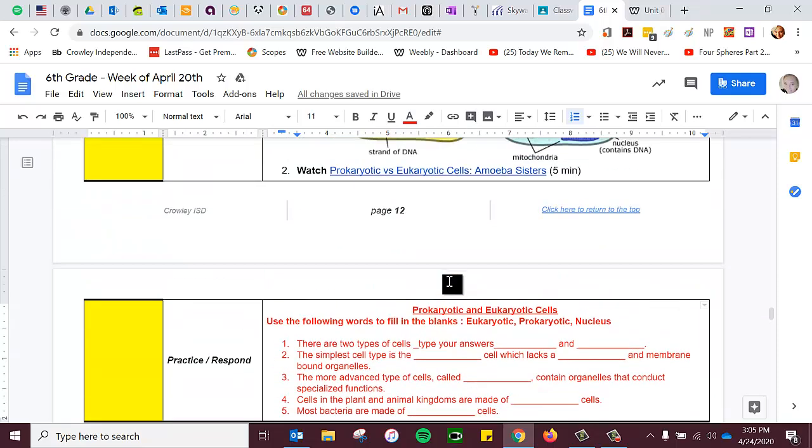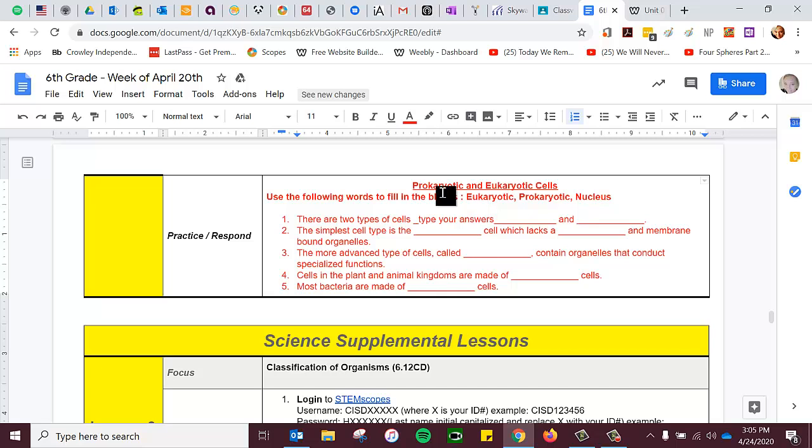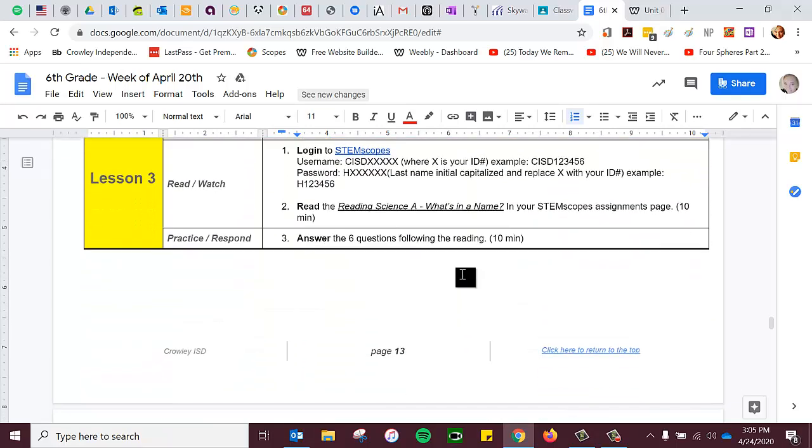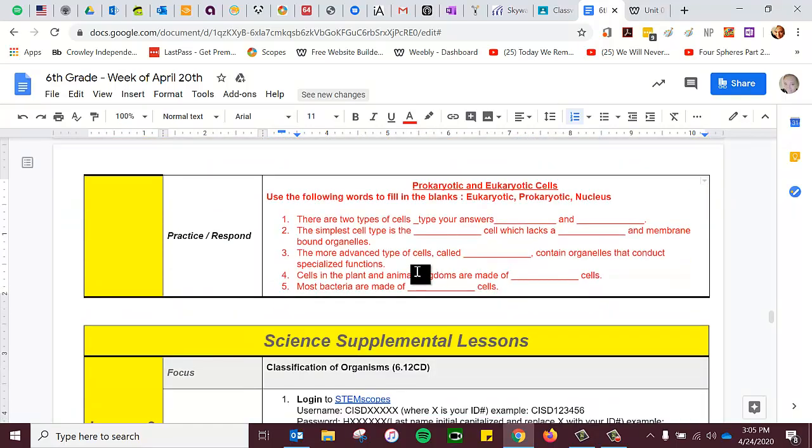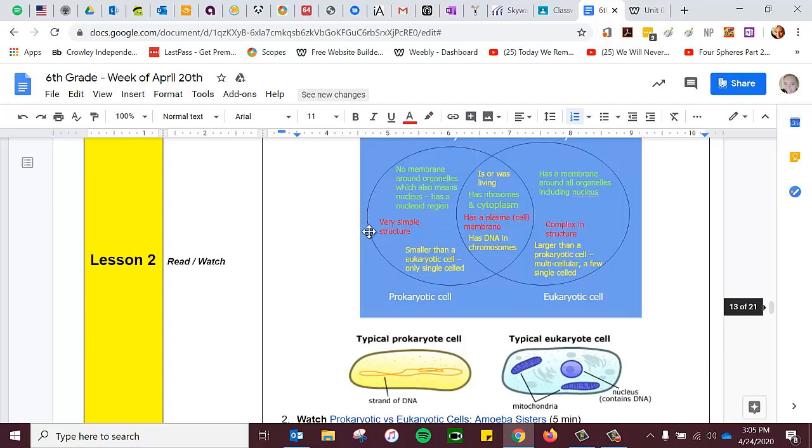Several of you did not complete this, and this is the part that's being evaluated on the rubric on the new grading system. So you need to make sure that you go in and complete this section right here. You still need to do the other assignments, but this is the part where you're going to get the major amount of feedback. So make sure that you take care of that.